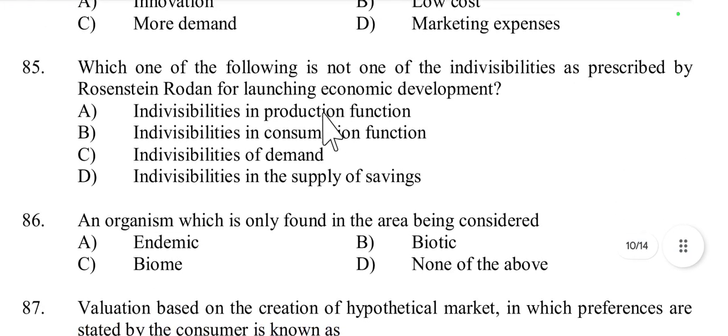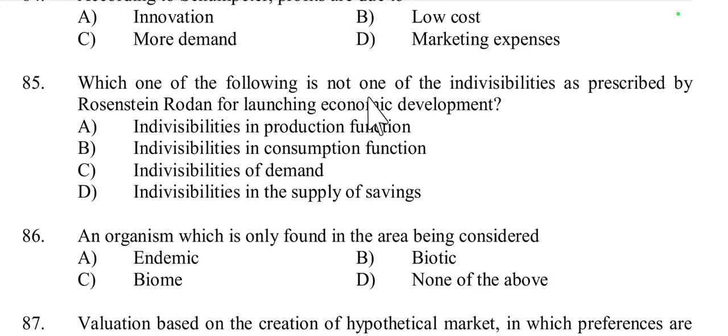Then question number 85. Which one of the following is not one of the indivisibilities as prescribed by Rosenstein-Rodin for launching economic development? Indivisibility in production function, in consumption function, of demand, in supply of saving.